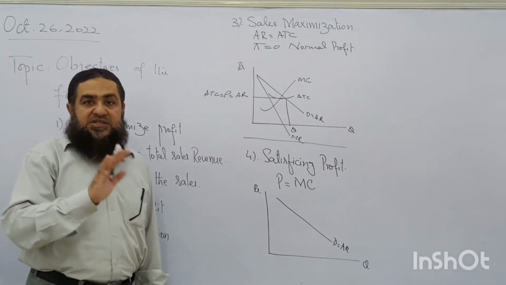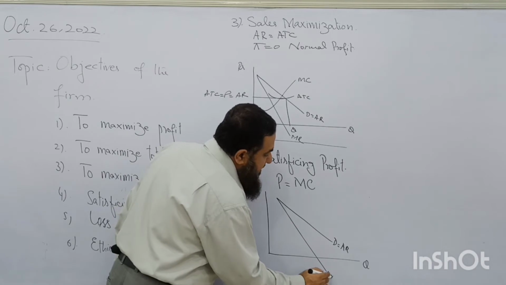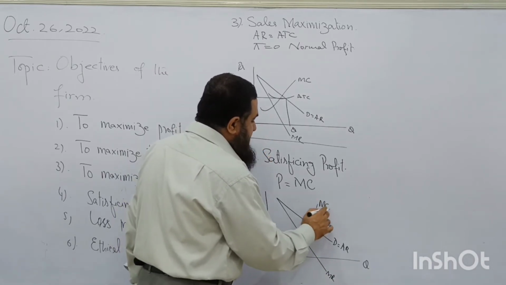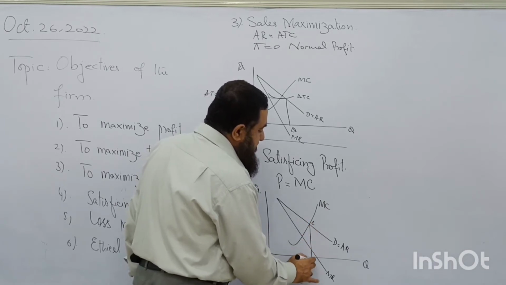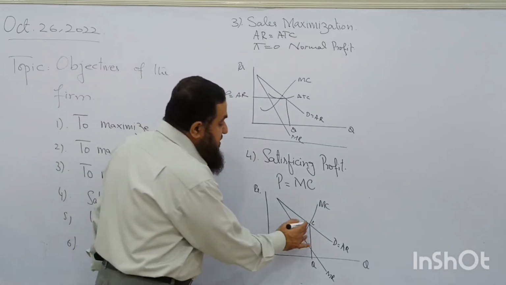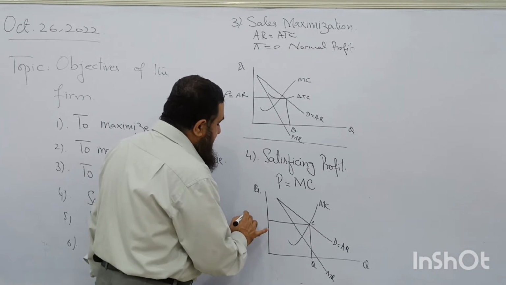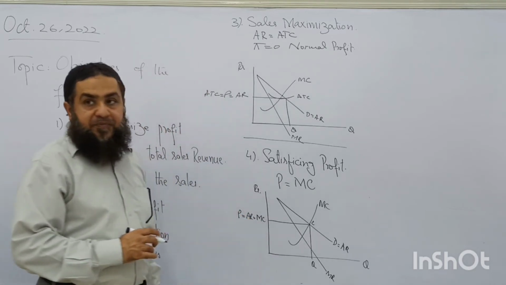Every time I am drawing a separate diagram so that you understand the difference among them. This is the marginal revenue. Now the firm is going to have this level of output. Clear? Where marginal cost is equal to the average revenue. Average revenue is equal to marginal cost or the price of the product.